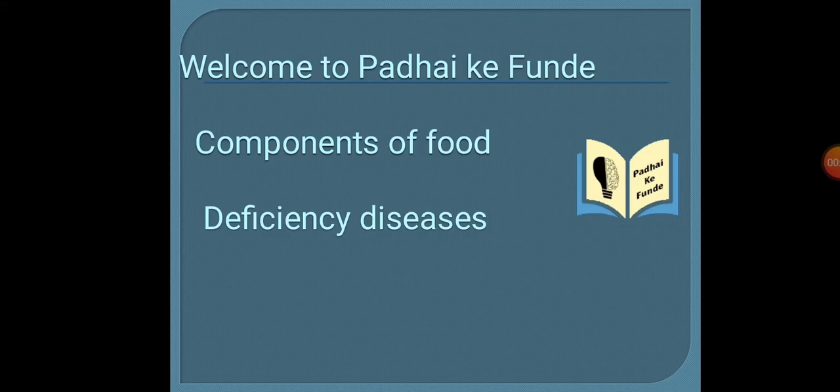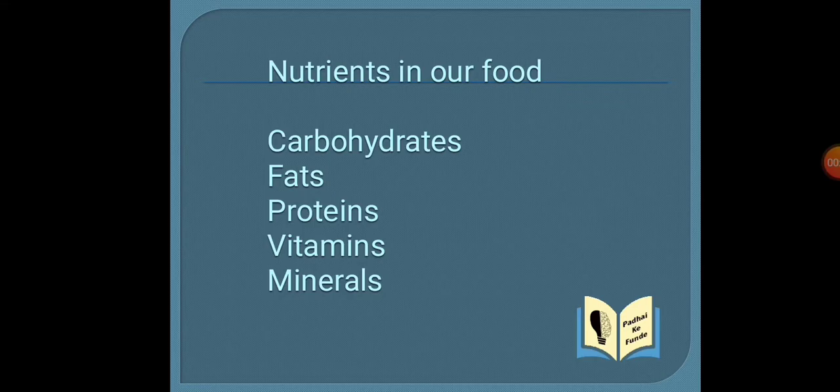Under the topic components of food, we are going to discuss deficiency diseases. As in the beginning of the chapter, we have discussed the nutrients in our food, that is carbohydrates, fats, proteins, vitamins, minerals, etc. All these nutrients have specific roles in our body. We have discussed under the balanced diet that they are required in our body in proper amounts. If we do not get any of these nutrients, then we may suffer from some diseases.